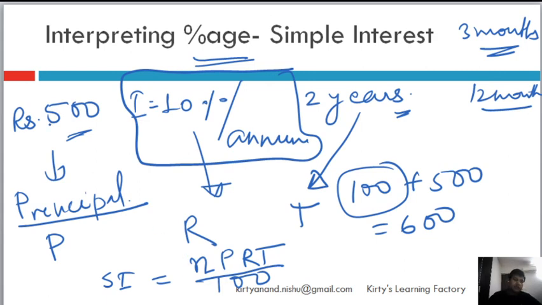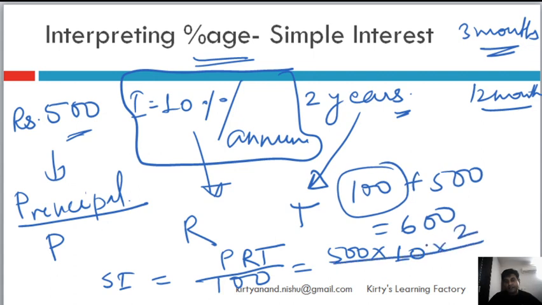So what is this? P is 500, R is this, time is 2, by 100. Why 100? I will tell you. So P is 500, rate of interest is 10. Here we don't write as 10%, we just write as 10, take the numeric value. Time is 2 years, and because it is actually a percentage, we write 100 below. So we get, as you can see, 100, which basically we calculated by simply saying 10% of 500